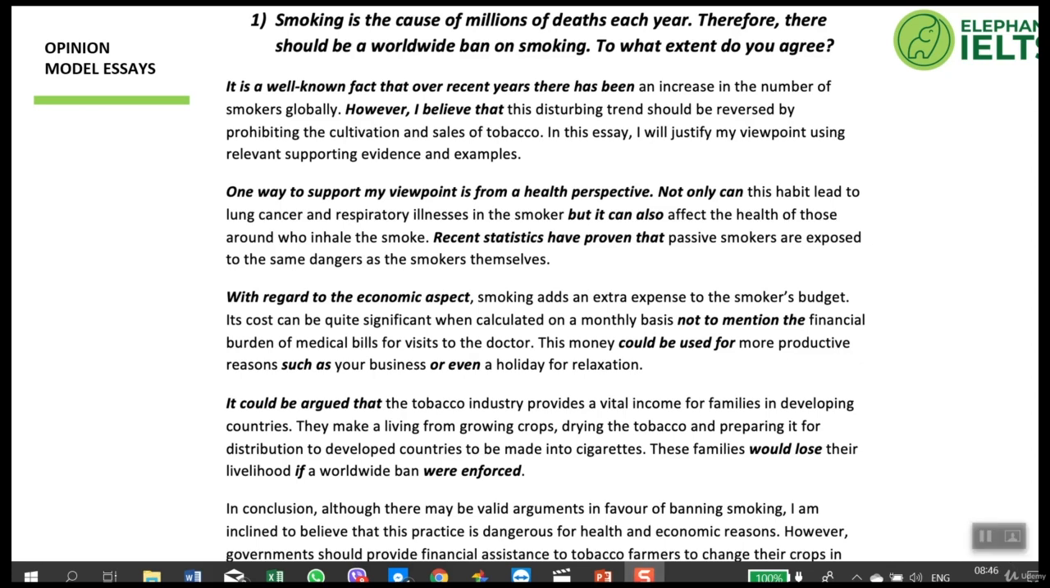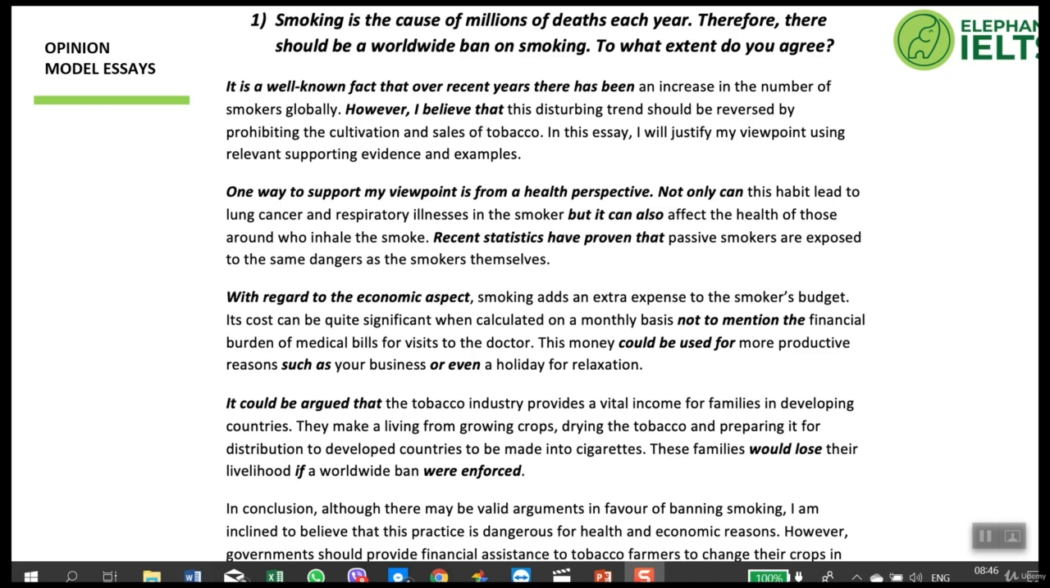So let's analyze the question first. First, there's a given statement: smoking is the cause of millions of deaths each year. That is a given statement. The question we have to answer is, to what extent do we agree that there should be a worldwide ban on smoking? So let's look at this essay.